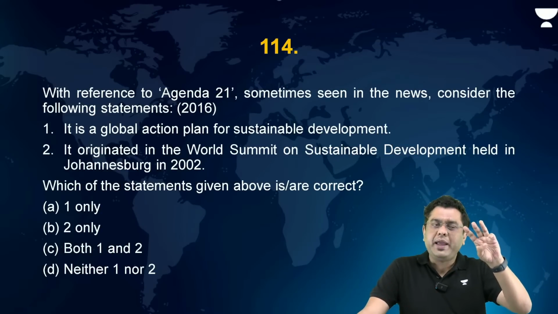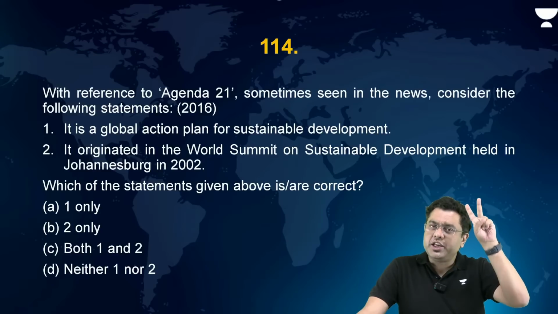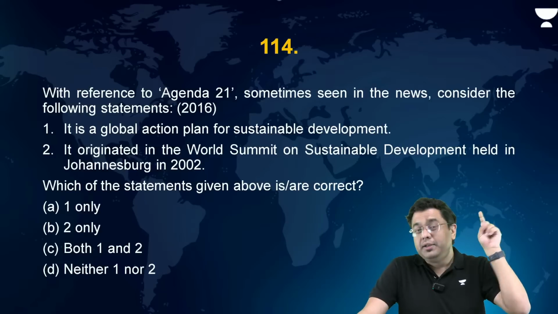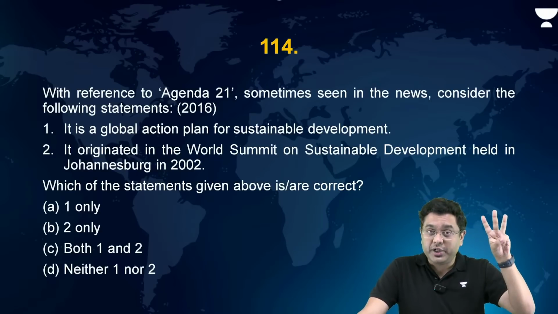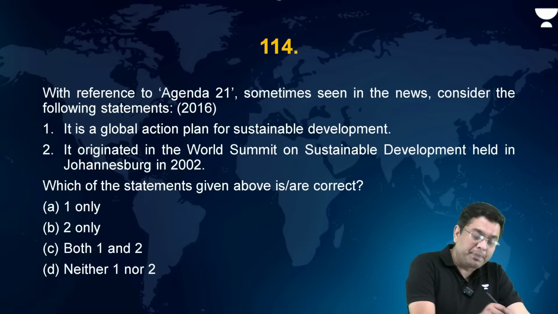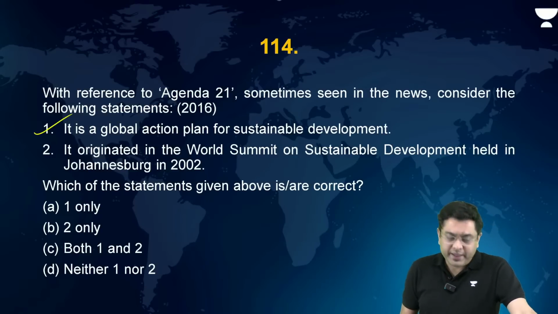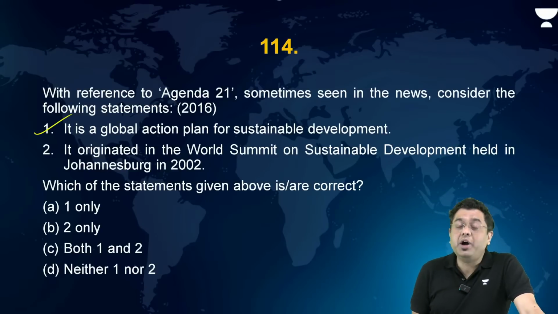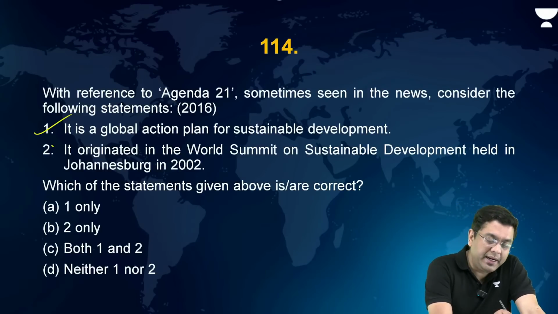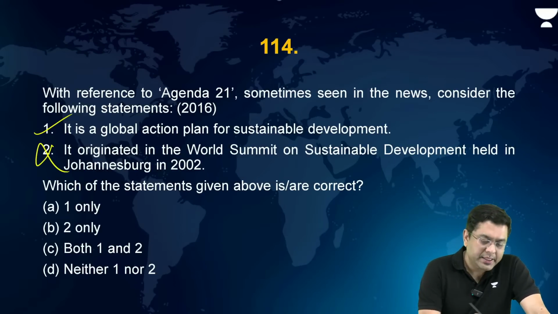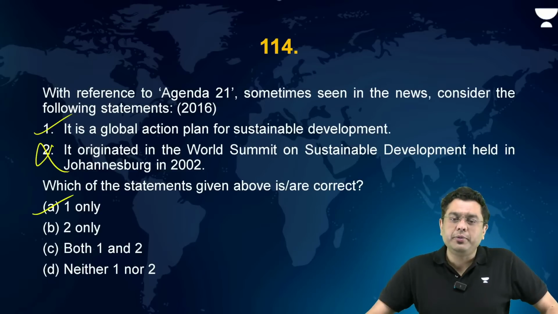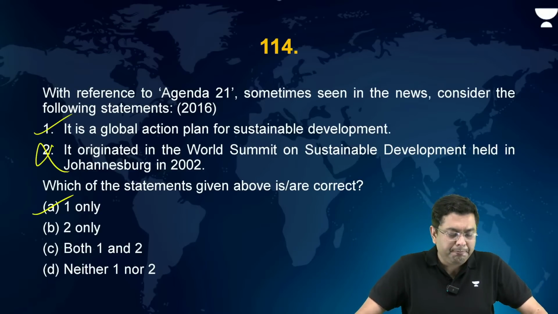The 3 conventions were Framework Convention on Climate Change, Convention on Biological Diversity, Convention to Combat Desertification. 3 documents, the Rio Declaration, the Forest Principles, and Agenda 21. So Global Action Plan for Sustainable Development, yes. Originated in the World Summit on Sustainable Development held in Johannesburg in 2002. Incorrect. The correct answer in this case is going to be A, 1 only.